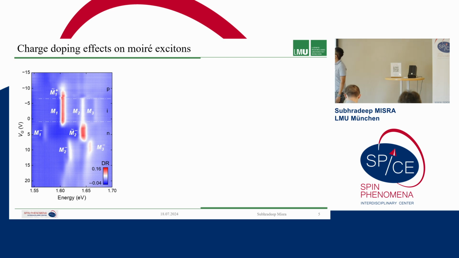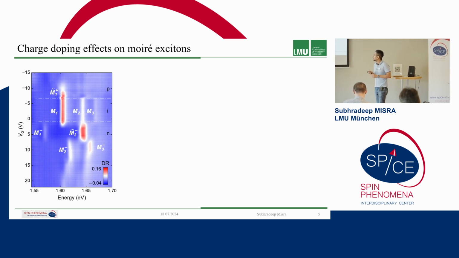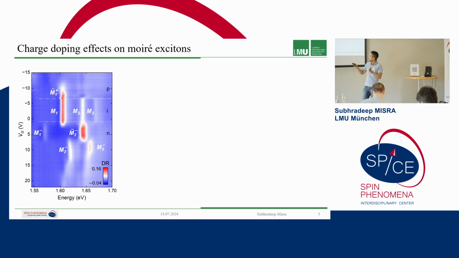We see in the p doped regime the behavior is less rich, that we have this M1 plus trion, and here they lose oscillator strength, the M2 and M3. But in the n doped regime, as soon as it moves into the n doped regime, we have these trions M1 minus and M2 minus tilde. From their energies, we can say that they originate from different physical effects, because there is a large energy mismatch between the M1 and M1 minus, which is about 30 milli-electron volts.